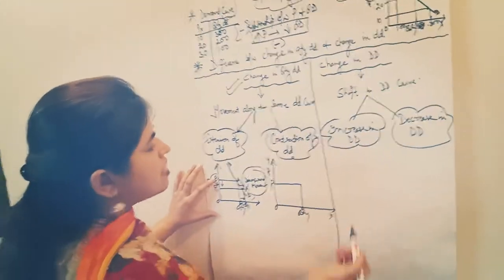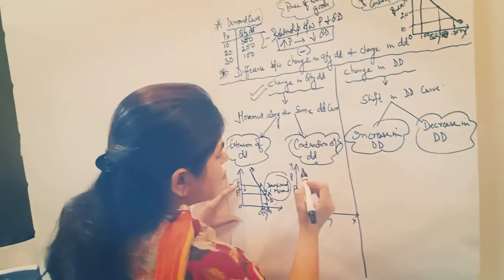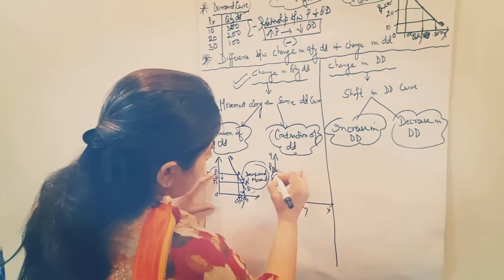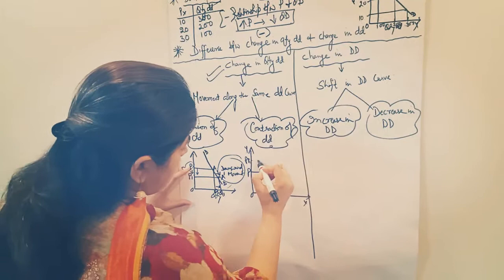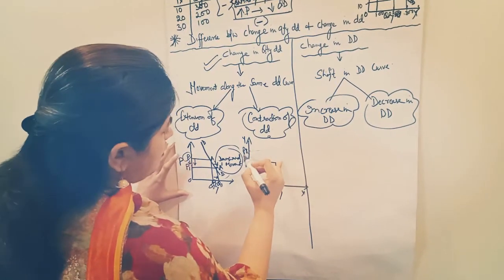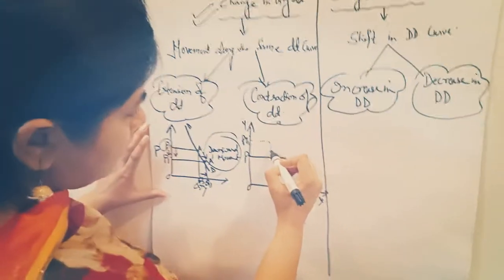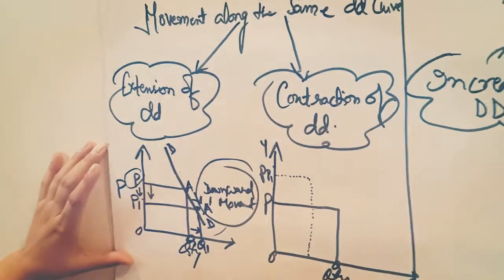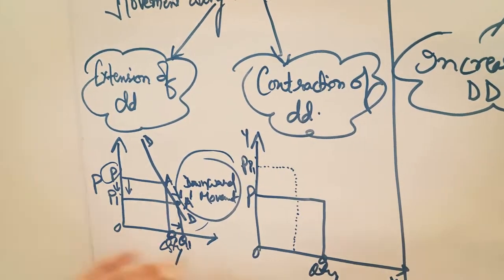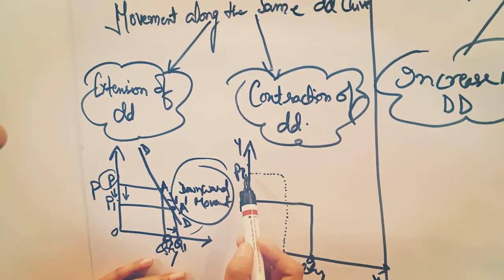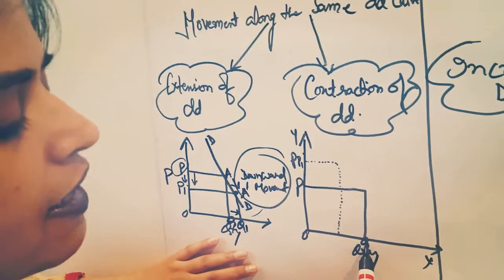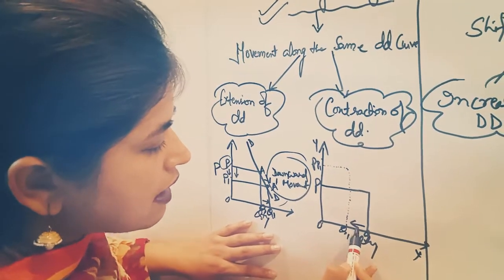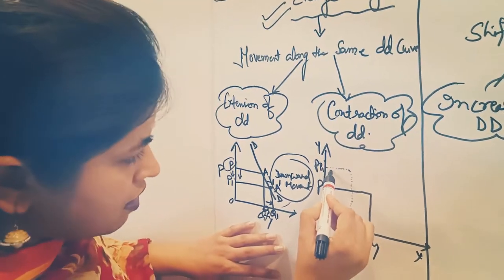Contraction of demand means when the price will increase. तो price जब increase करेंगे, for example P to P1, in dotted line we have to draw the lines so that it is easy to understand this concept. Look here. When the price increases from P to P1, automatically quantity demand decreases from Q to Q1. So this one is a decrease and price will increase.